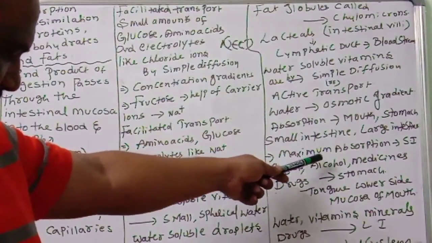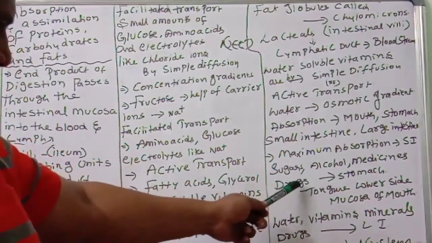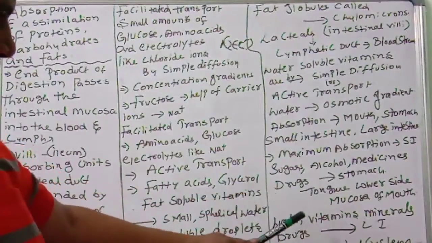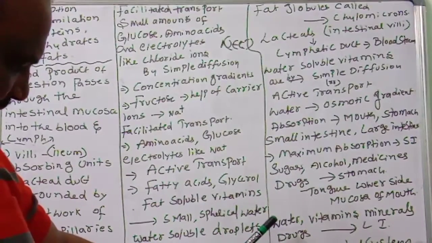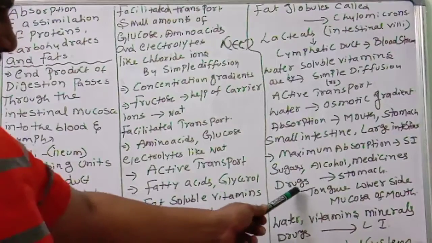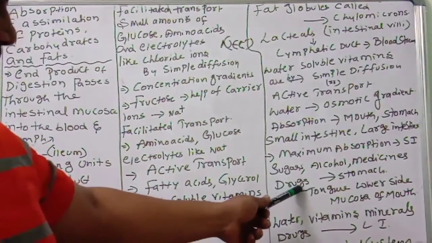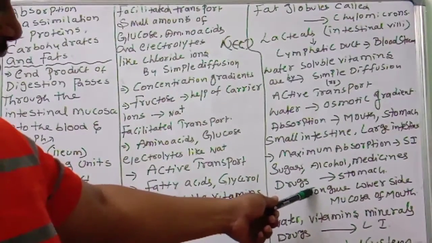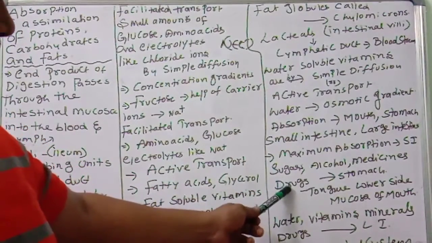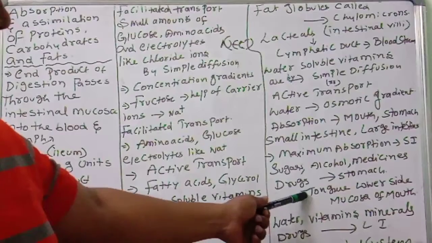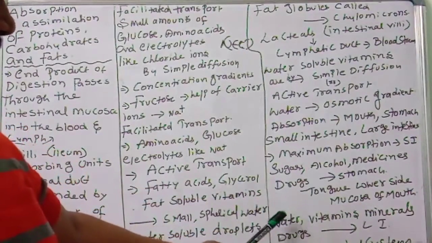Now, sugars, alcohol. Remember this one: sugar, alcohol, medicine, drugs will be absorbed in the stomach. This is very important. Certain drugs are absorbed by blood capillaries in the lower side of the tongue and the mucosa of the mouth. So drugs are absorbed in the mouth itself, under the tongue by blood vessels, and by the mucosa of the stomach.